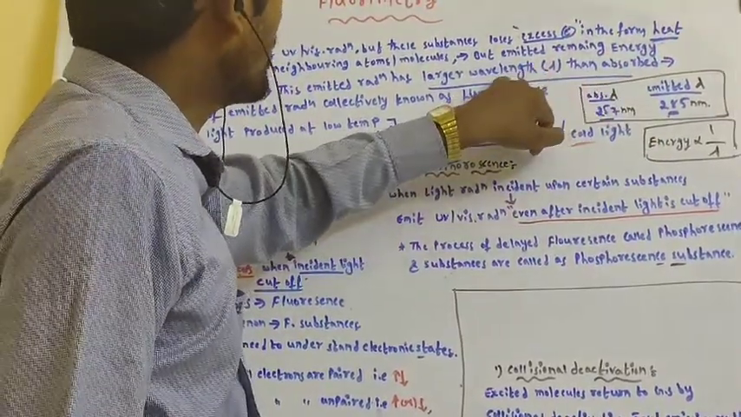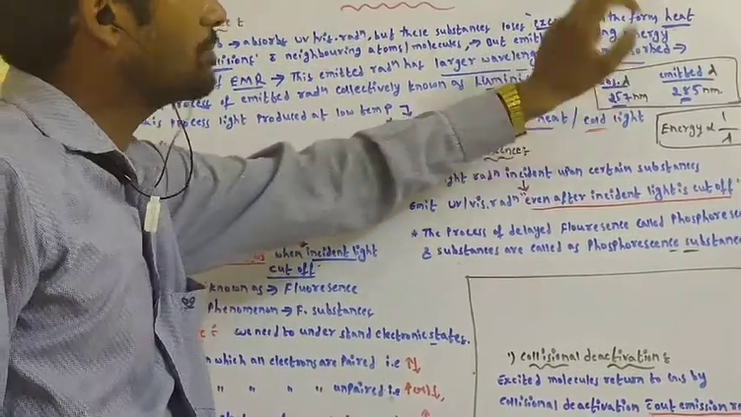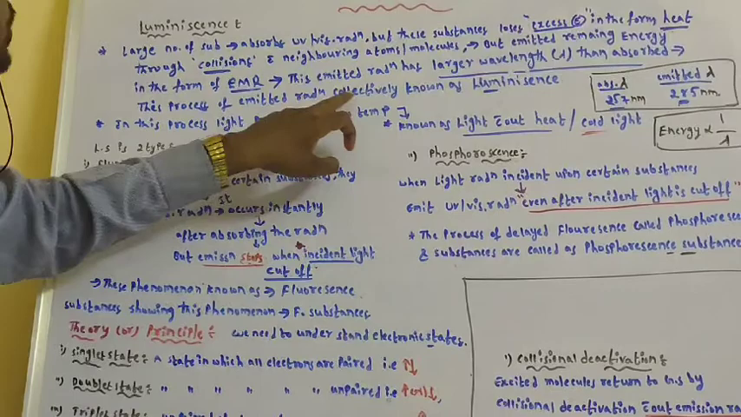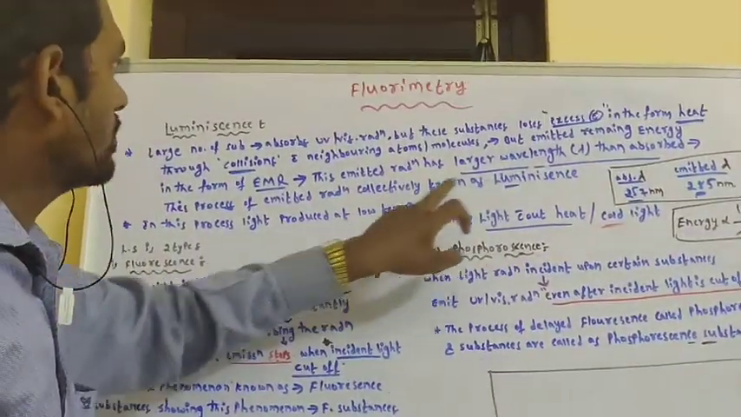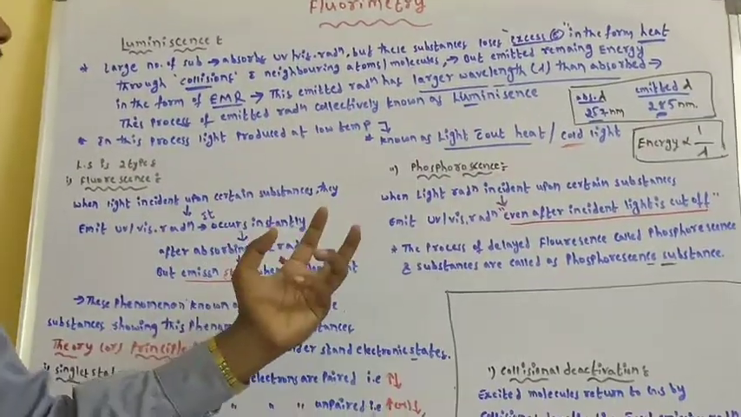Why does it have a larger wavelength? Why does the emitted radiation have a larger wavelength than the absorbed? I will explain later. This process of emitted radiation is collectively known as luminescence, meaning the emitted radiation has a larger wavelength than the absorbed wavelength.